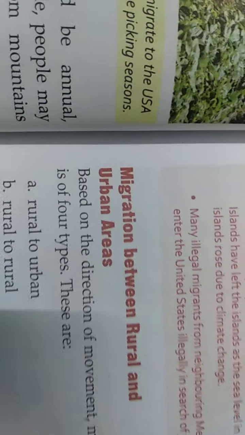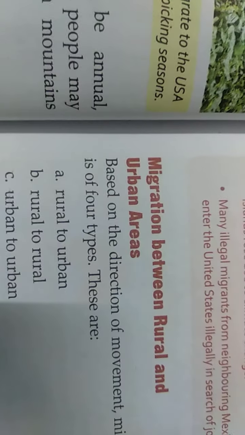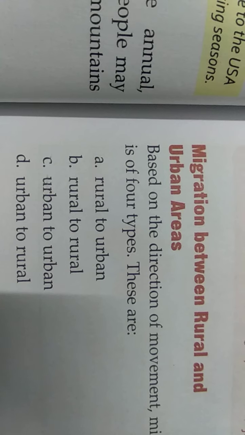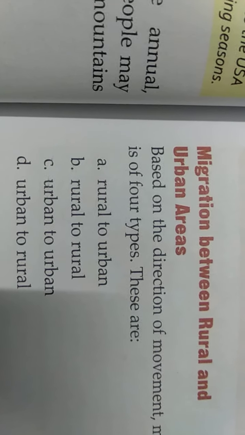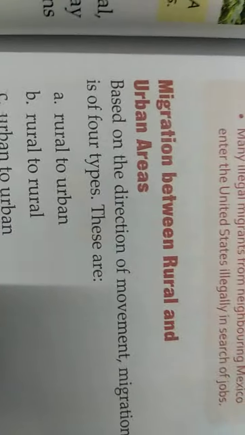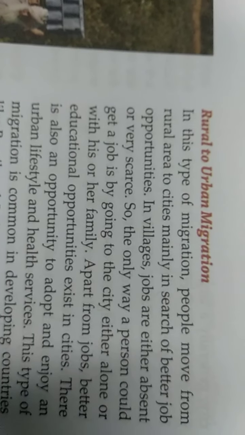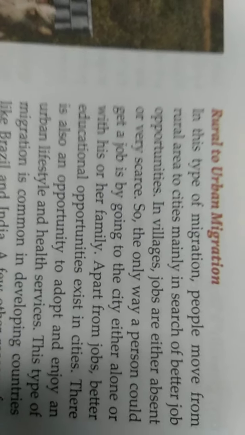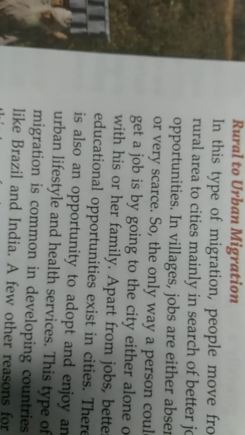Migration between rural and urban areas. There are four types: rural to urban, urban to urban, rural to rural, urban to rural. Rural to urban. What does rural to urban migration mean? Rural to urban means when a person is moving from a rural area, that is from villages, to cities in search of better opportunities.